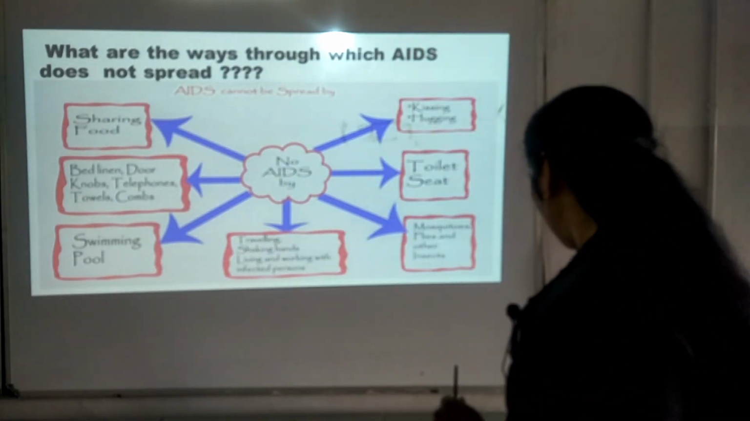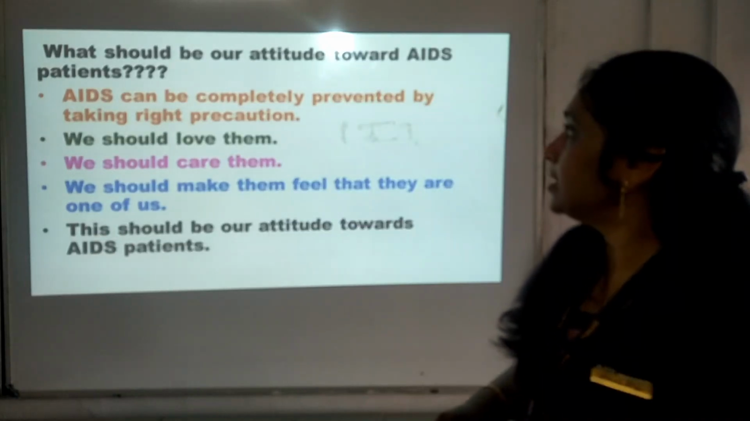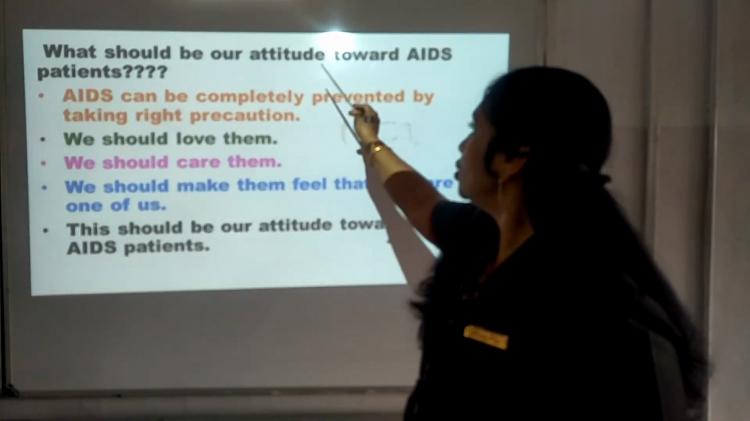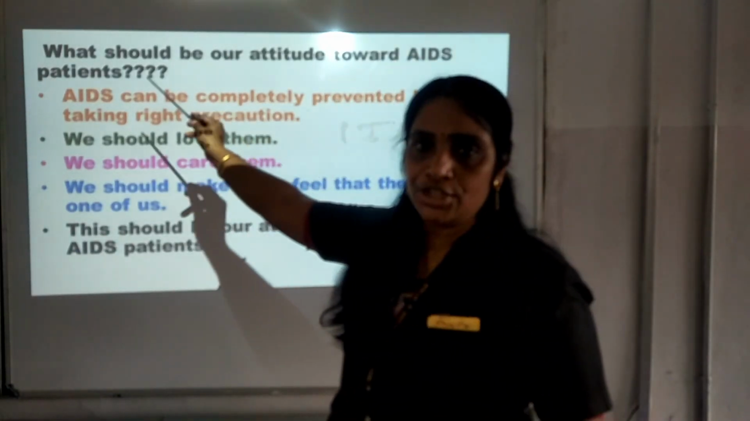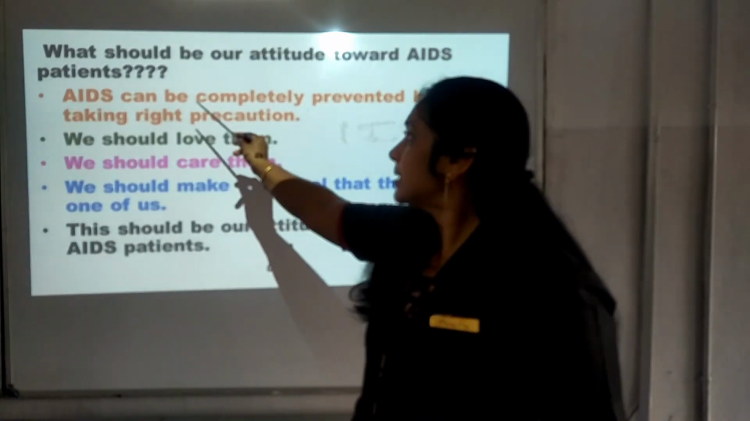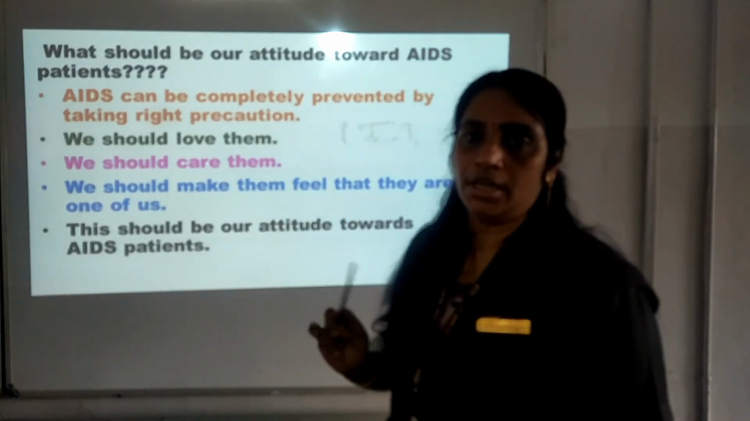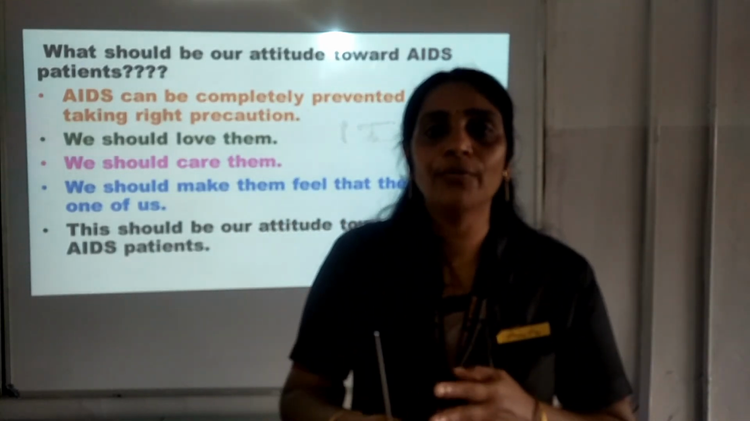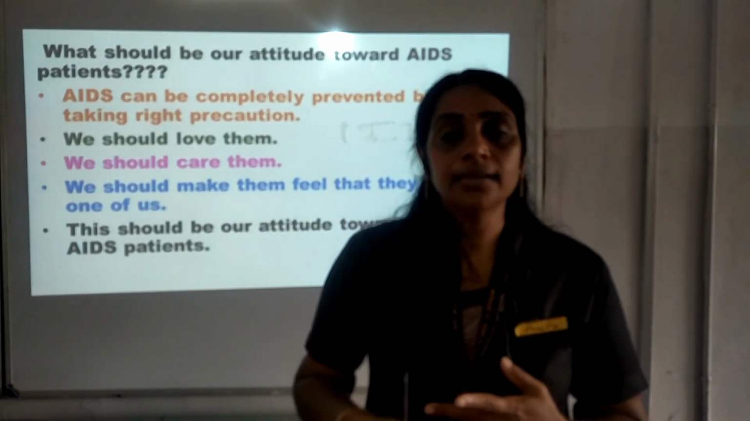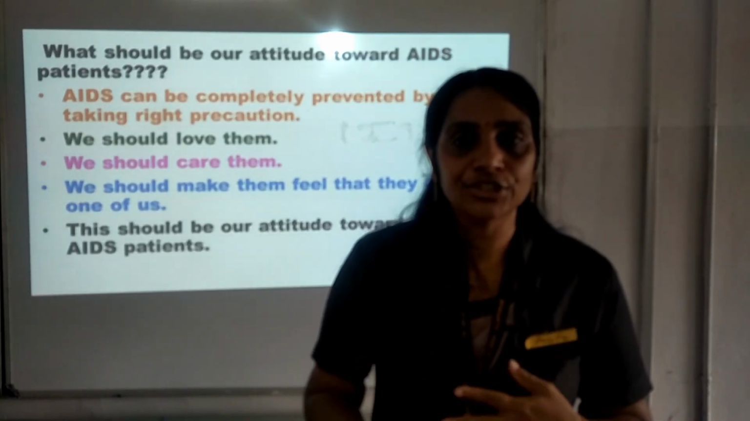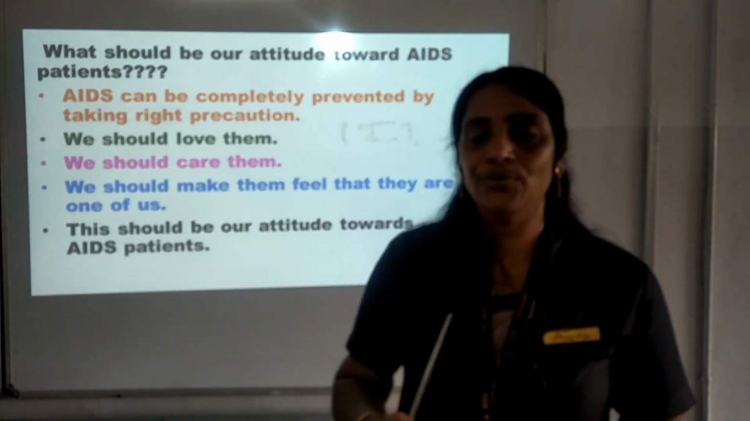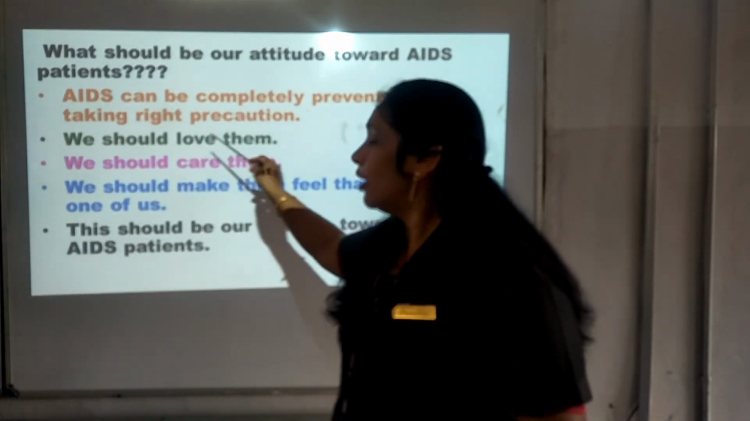This is again important. Now you can see what should be our attitude towards AIDS patients. AIDS can be completely prevented by taking the right precaution. If we are taking a correct preventive measure, if we are taking the right precaution at the right time, AIDS can be prevented. We should love them.